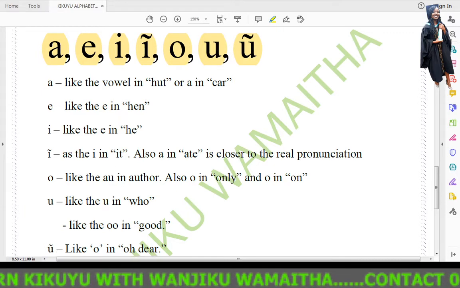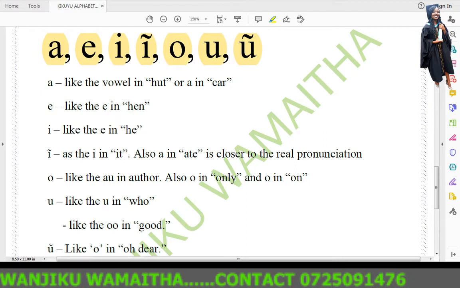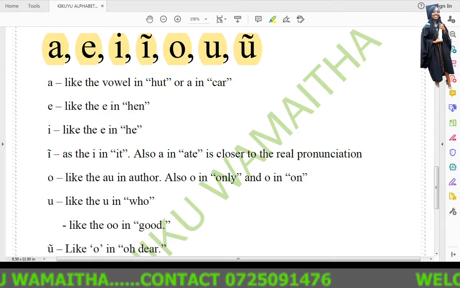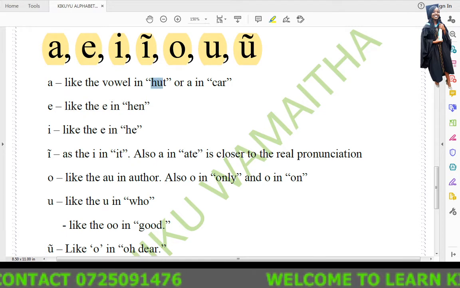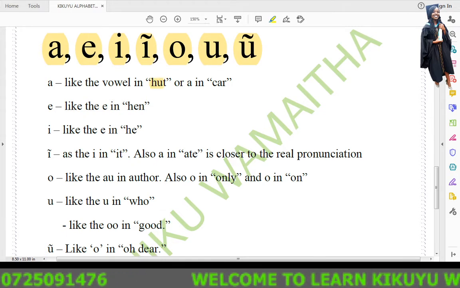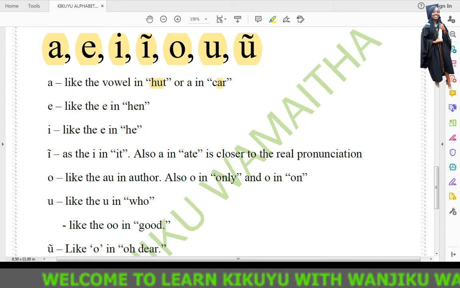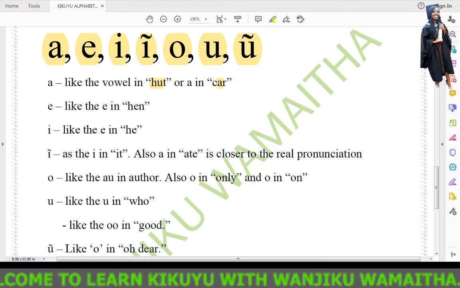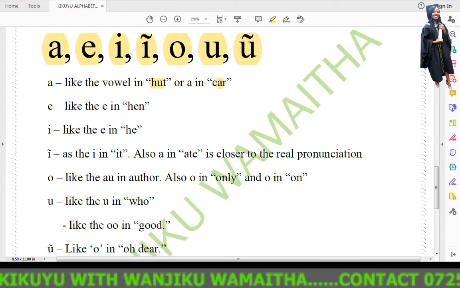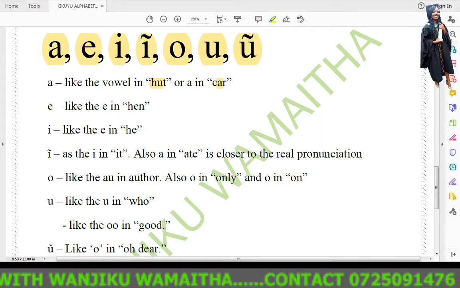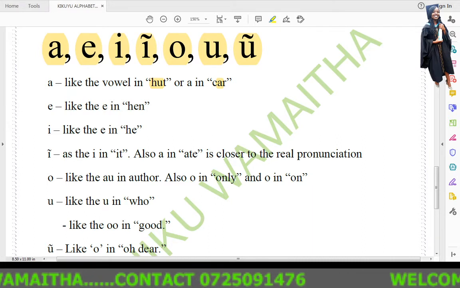Now, if I were to expound, so as we can know how to get the real pronunciation, how to pronounce them in Kikuyu. A is like the vowel in the word heart, or the A in the word car. That's how we pronounce the vowel A in Kikuyu.